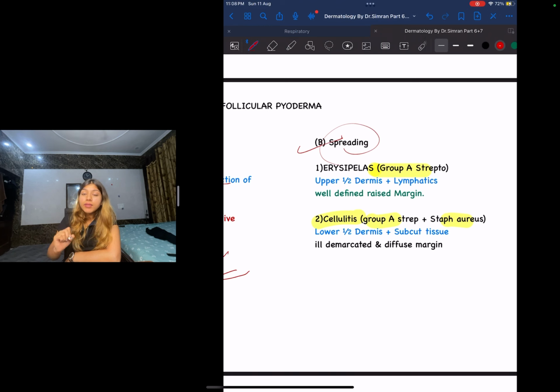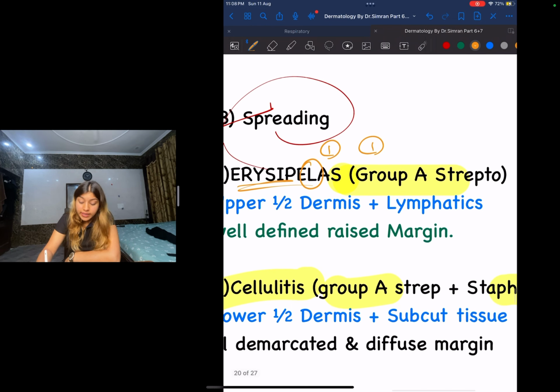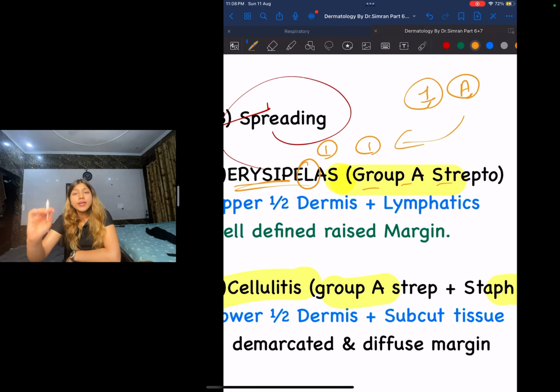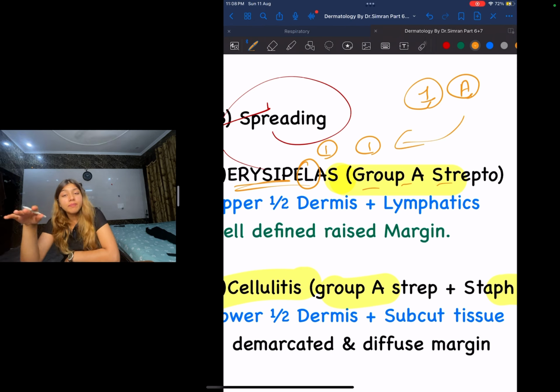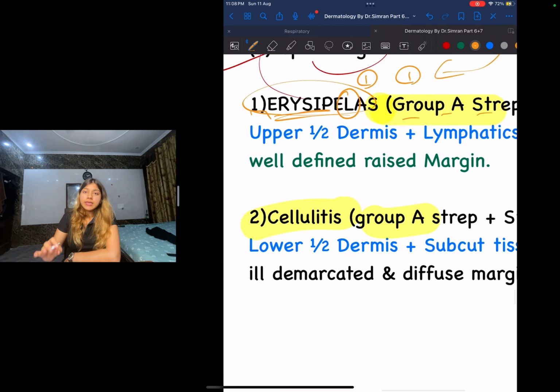How am I going to remember this? That erysipelas is because of one organism. Guys, look at the letter L. How many times is L in erysipelas? That is only one. So only one organism is causing erysipelas, and that is group A streptococci. And also remember, A1 is the first number. So what is the first alphabet? That is going to be A. So I'm going to remember group A streptococci causing erysipelas. Try and remember, make mnemonics, make whatever way you can remember. Make sure it's written in the name itself so that in the exam you can remember it.